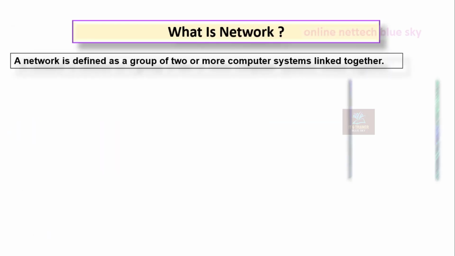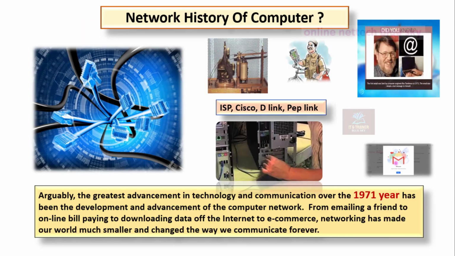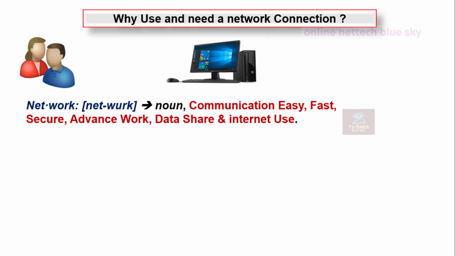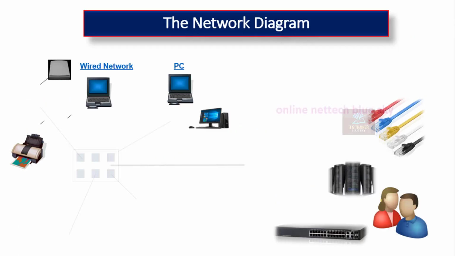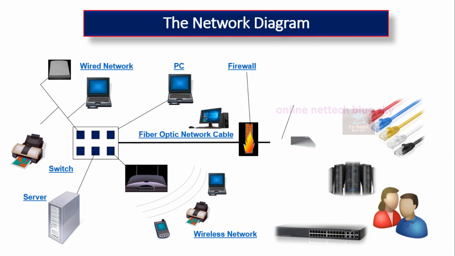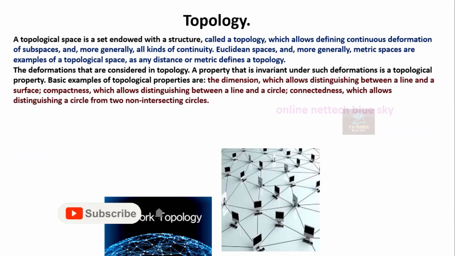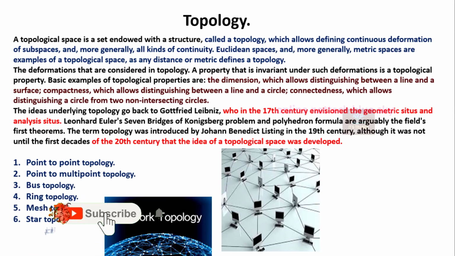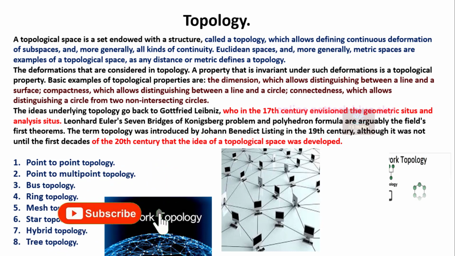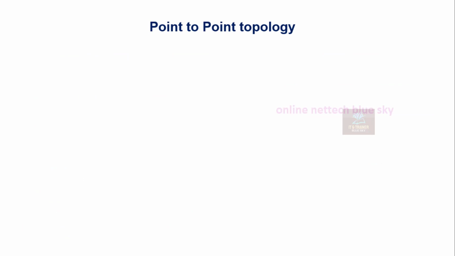What was in my previous video, which is very important for you? What is a network? Why? What is the network history, and why do we need network connections between computers? Inside a network diagram, how many types of devices are connected? And topology: what is topology? Point to point topology, point to multipoint topology, bus topology, ring topology, mesh topology, star topology, hybrid topology. So those are the different types of topology available in systems, and it is very important to understand them.